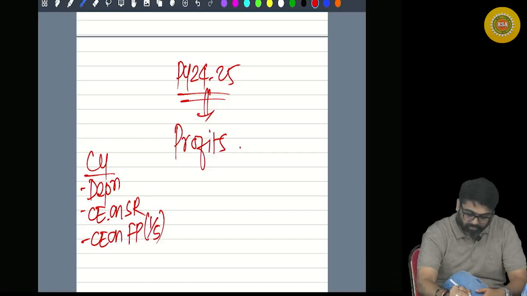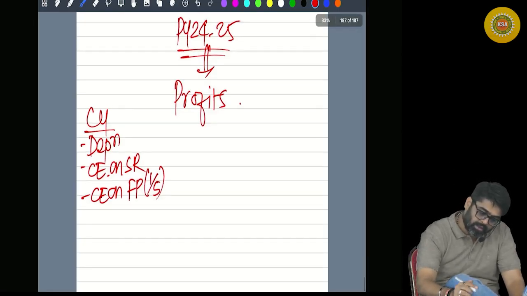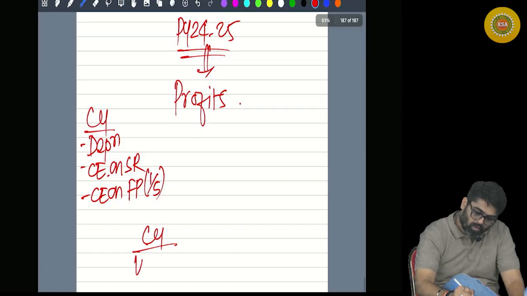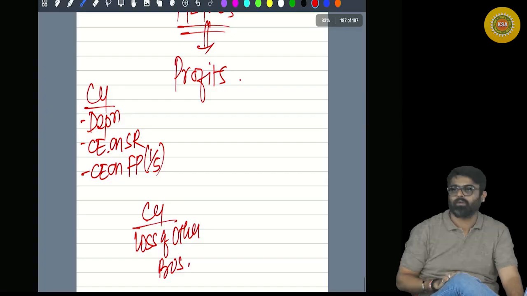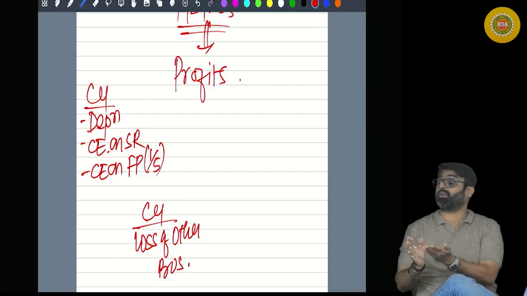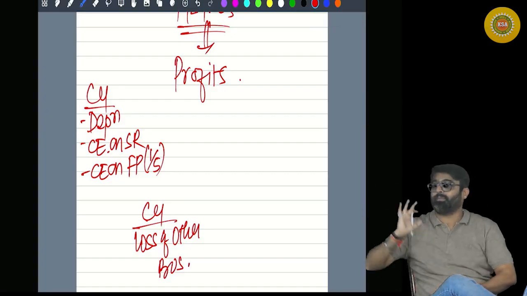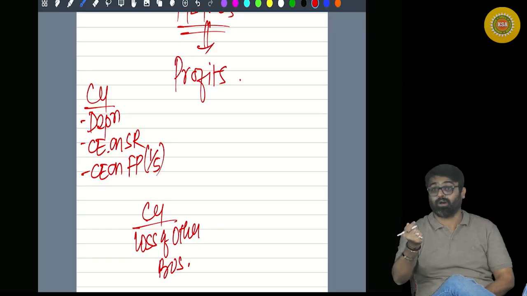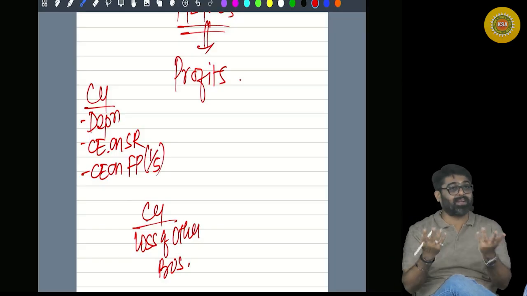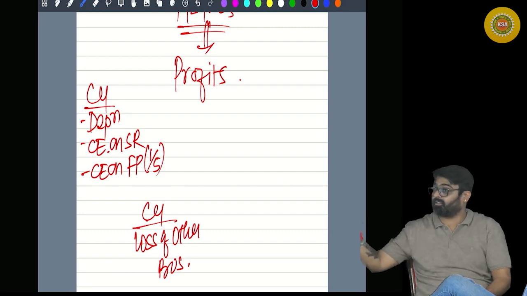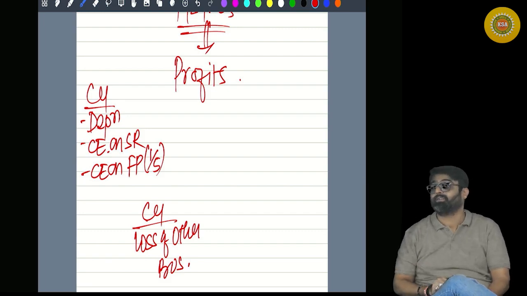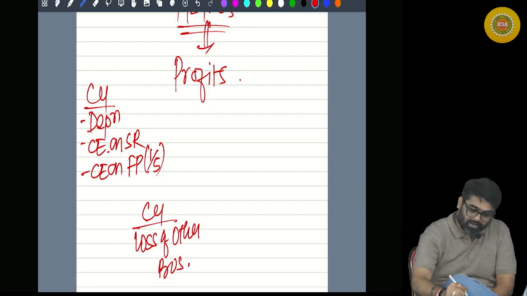Second thing, current year loss of other business. Loss of any business can be set off against profits of any business. Loss of any business can be adjusted against profits of any business. So this loss of other business can also be set off against this profit. Yes or no? Now wait.